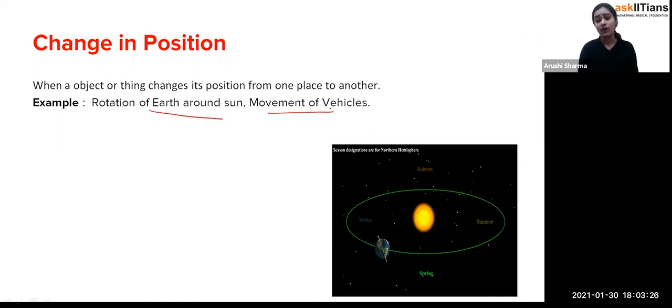Movement of vehicles. Obviously, students, why do we use vehicles? So that we can change our positions. First of all, when you want to go to your school through your school bus, initially your school bus comes near to your station, or I can say pickup point. So first you have to go to that pickup point from your house.